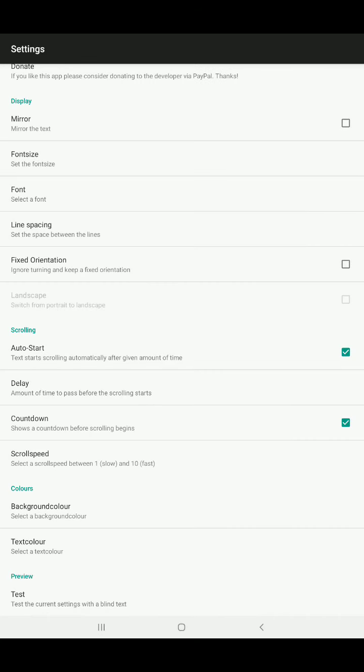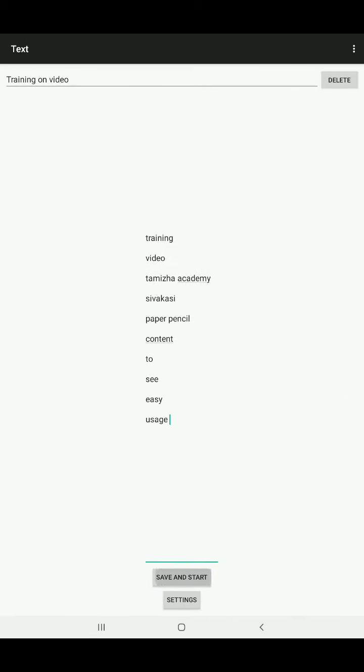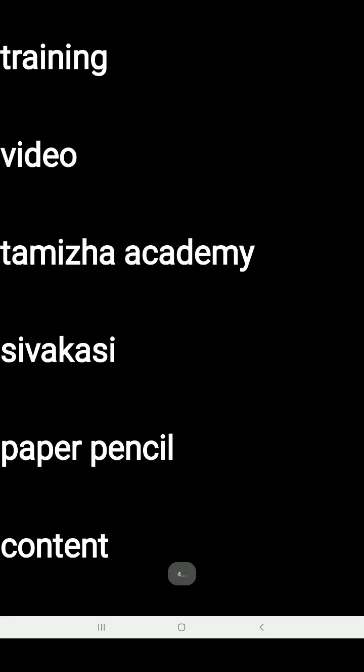So that's all. This countdown, if this checkbox is ticked, it will show the countdown, or else it will be automatically scrolling without displaying. That is what this application does. Try to use this application for your own purpose. Here is the counter it is displaying.